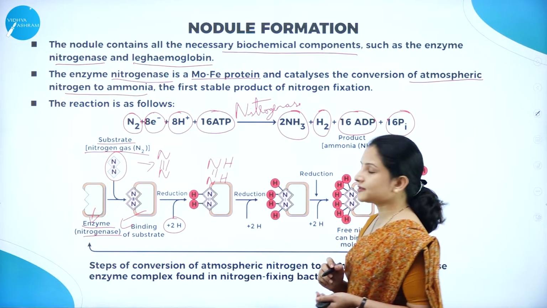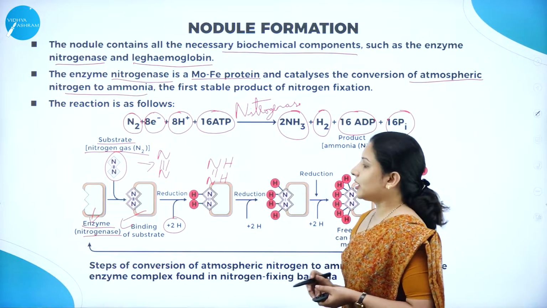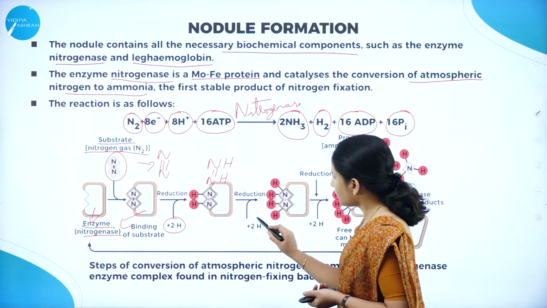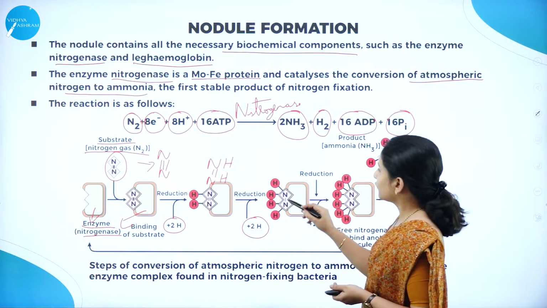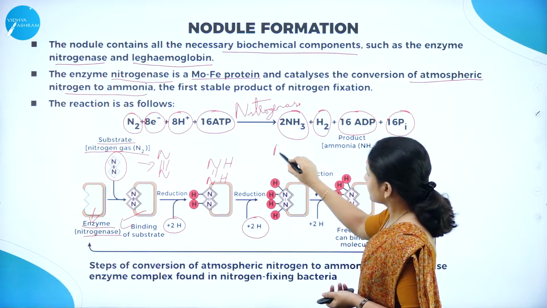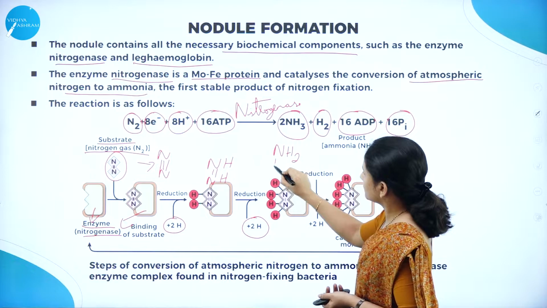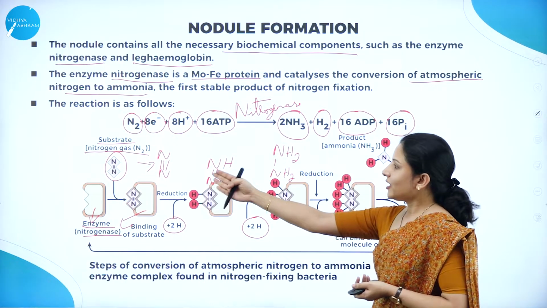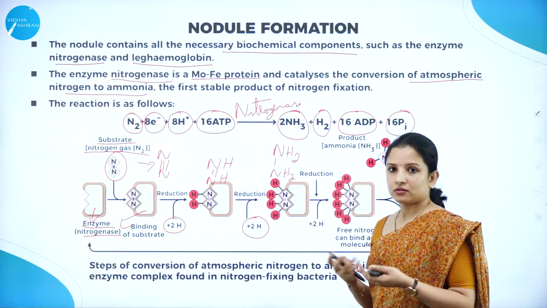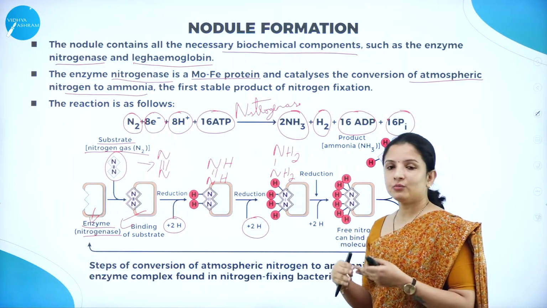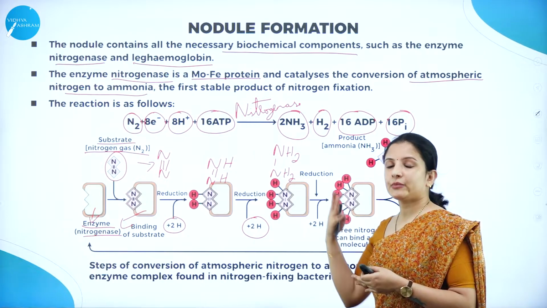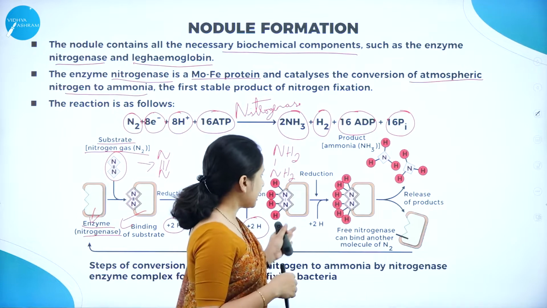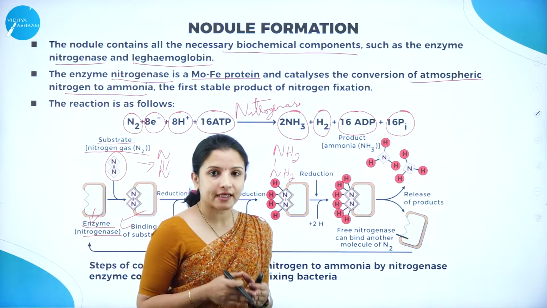Now again it will combine with two hydrogens to form NH2, with a single bond. So can you see how the bond is getting broken? Very easily the rhizobium, by making use of the nitrogenase enzyme, has helped in breaking the bond here. So NH2 will be formed, and again now NH3, ammonia is NH3, right?